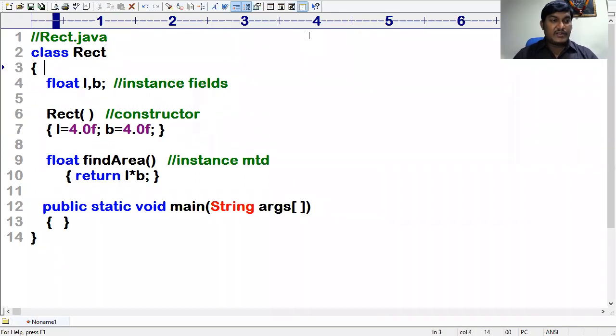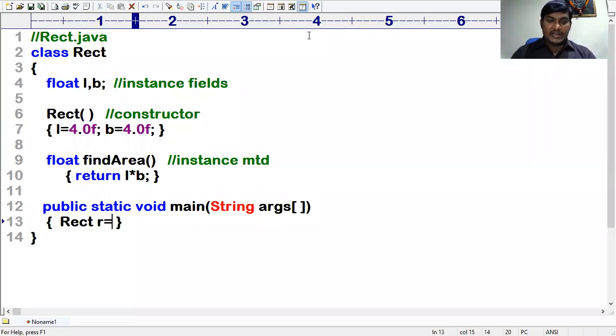So just now, these are the instance fields. For the instance fields, memory is always allocated within the object. So now, at any cost, we need to create an object for the class, right? Compulsorily, we need to create an object for the class. But sir, how do I create an object for the class? This is the way.